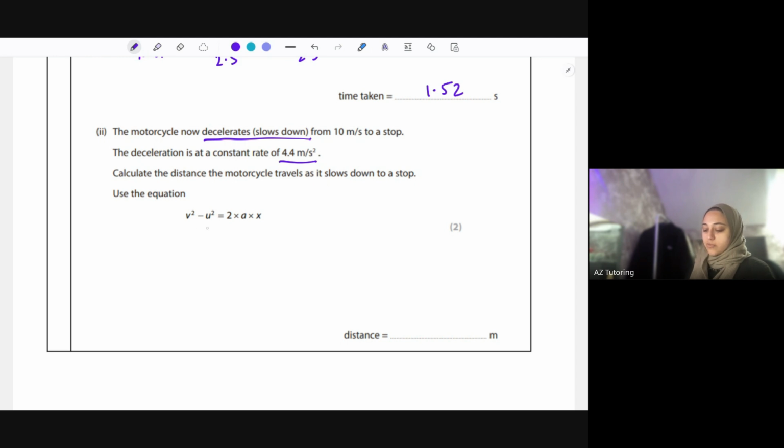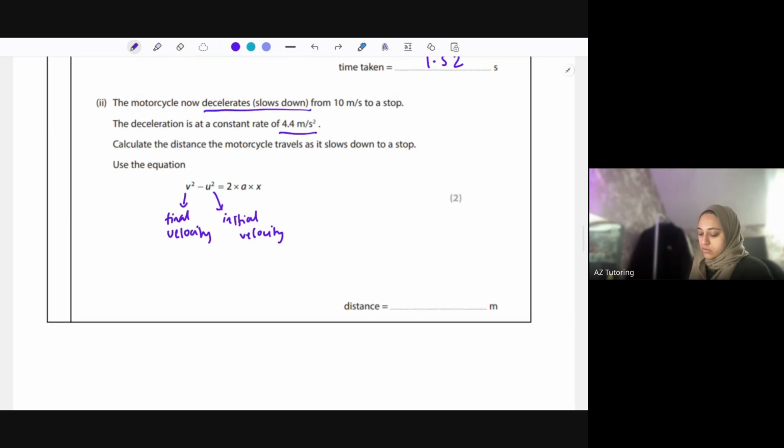Okay, so we've got v squared minus u squared. V is the final velocity, whereas u is the initial velocity, so what it started at. Then we've got a times x. We're finding x, which is the distance. You can see here how they've given you the symbol equation and not the word equation, so you need to be familiar with using both and identifying what each is. So the final velocity is 0.